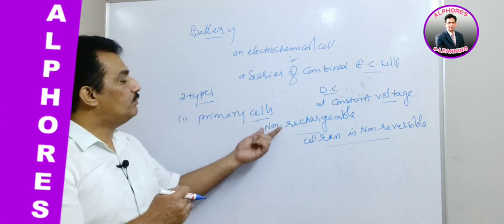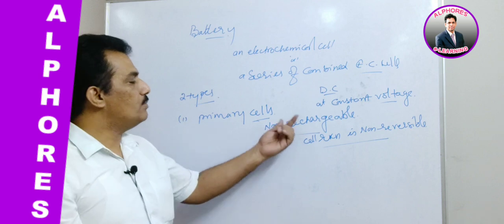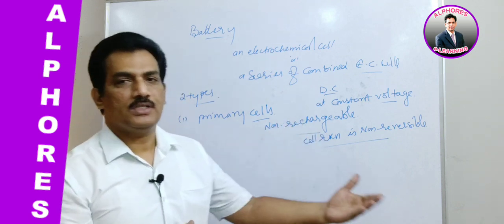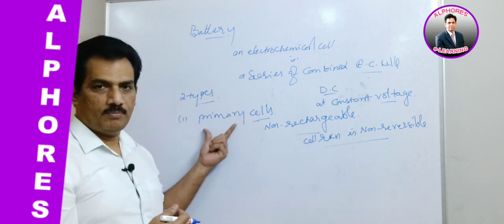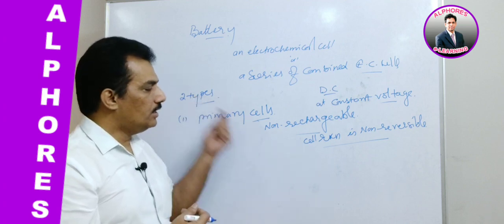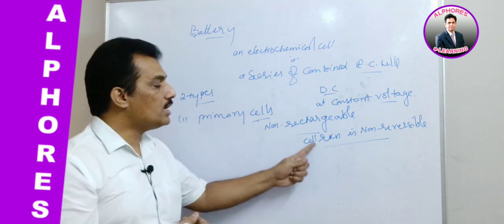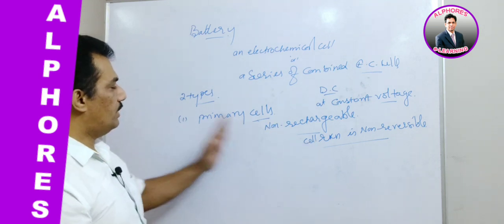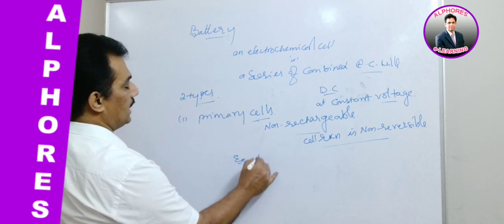That means directly from a chemical reaction we are getting the current; it is not previously charged. Such cells are also primary cells. So primary cells are not rechargeable, and the current is generated only because of the non-reversible cell reaction, a redox reaction.